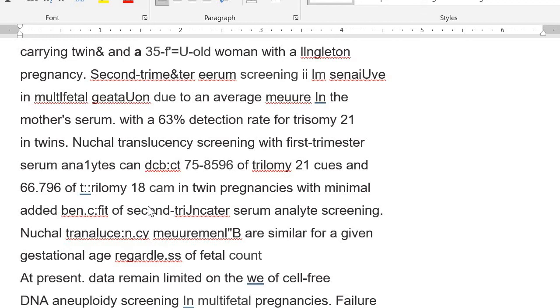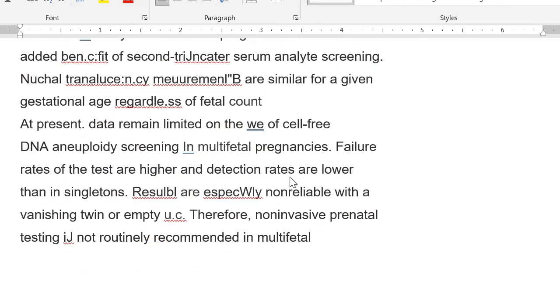And these aneuploidies can be trisomies or monosomies. Trisomies like trisomy 18, trisomy 21 and trisomy 15. Highest incidence of which trisomy? Trisomy 21, or Down syndrome. That is one thing, okay? So in twins, the problem occurs that since there are multiple babies, you have to calculate the risk for each baby. The maternal age will remain the same. Serum levels will also be the same.